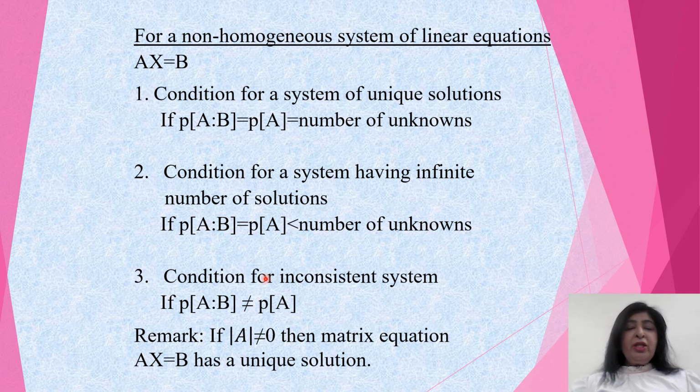And what is the condition for inconsistent system? When you can say that system has no solution, in that case rank of augmented matrix should not be equal to rank of A. Now one remark is there, when the non-homogeneous system of equations has a unique solution. The non-homogeneous system has a unique solution if determinant of A is not equal to 0.